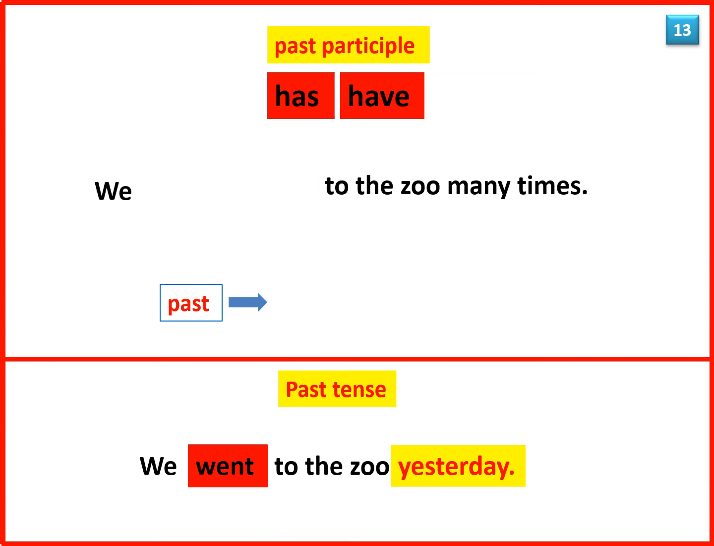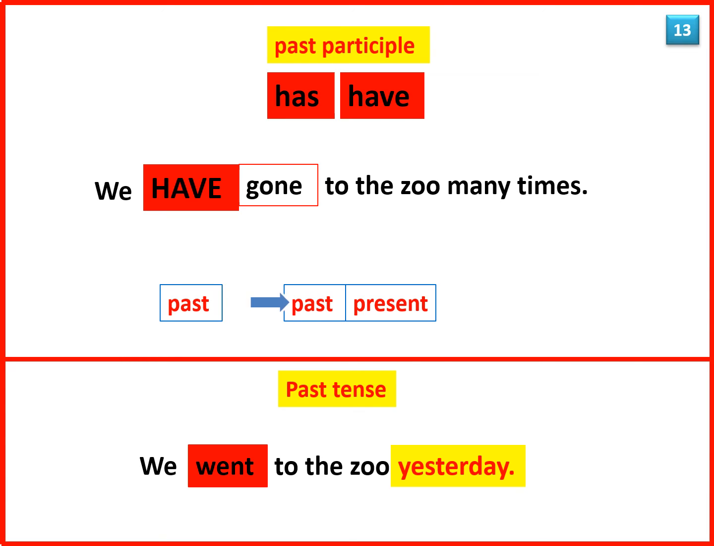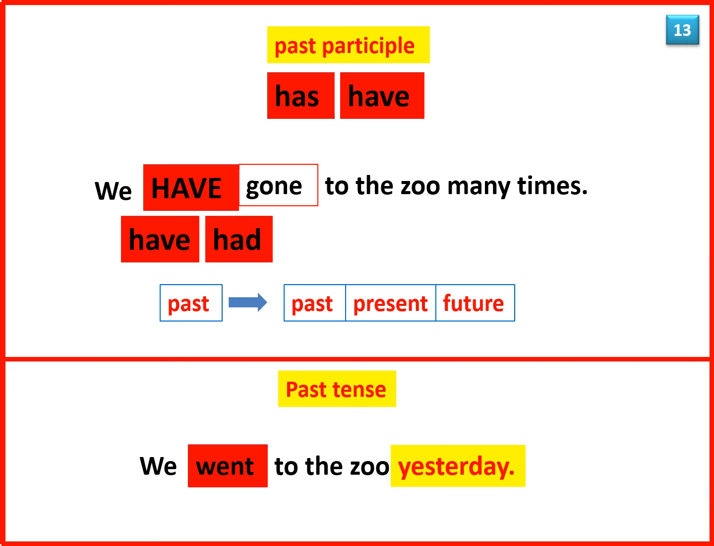You use have plus past participle when an event in the past is related to a later time in the past, or to the present, or to the future. We have gone to the zoo many times, so we may not want to go there again. We had gone to the zoo many times, so we did not want to go there again.